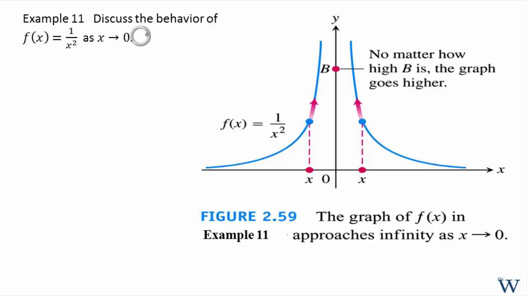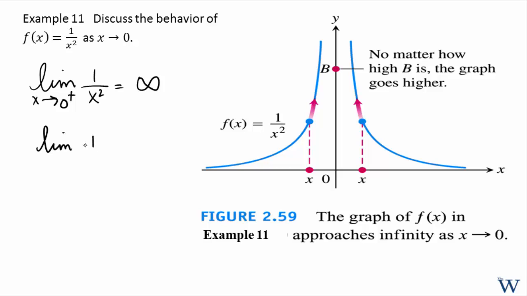Right, now let's look at the behavior of 1 over x squared. Remember 1 over x squared is kind of like 1 over x, but the graph is only above the x-axis because 1 over x squared is always positive. So we can look at the limit of 1 over x squared as x approaches 0 coming from the right. Remember, these are getting closer and closer to 0 in a positive way because they're squared. And besides, these are positive numbers close to 0, so their reciprocal would be plus infinity.